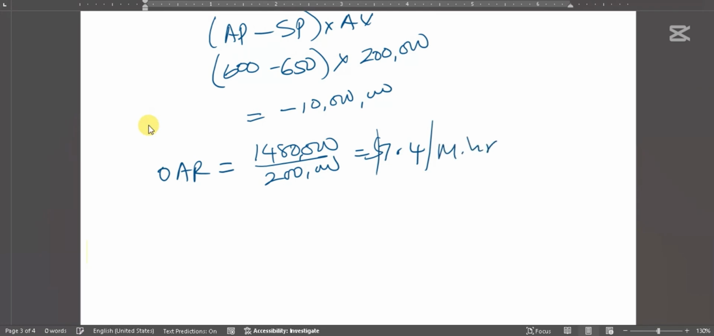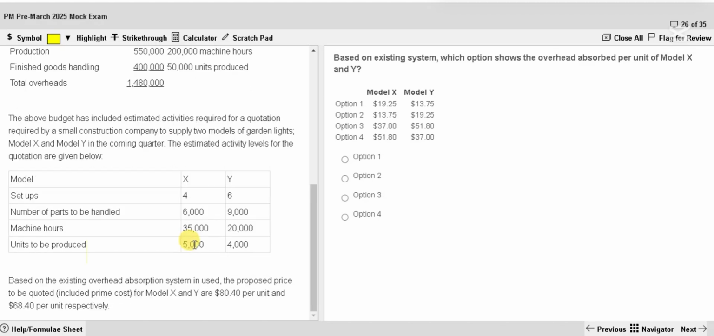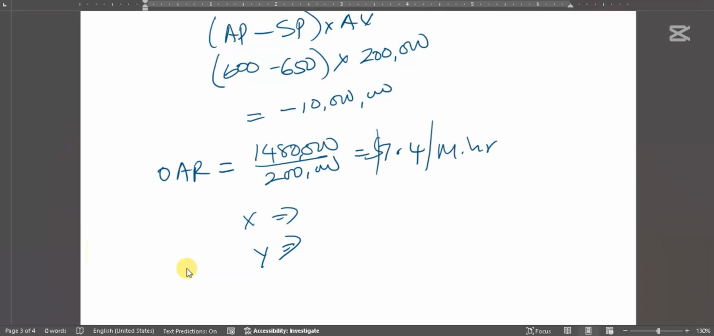Then first product X, Y. X takes how many hours? Machine hours 35,000. That's for 5,000 units. Can you see? 5,000 units. So if you divide it, it's going to be 7 hours. 35,000 divided by 5,000, 7 hours. X takes 7 hours each. So 7.4 into 7, 51.8 per unit.